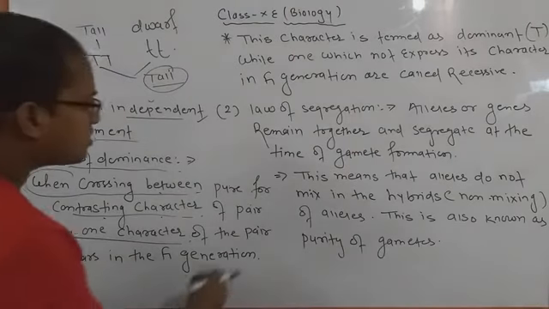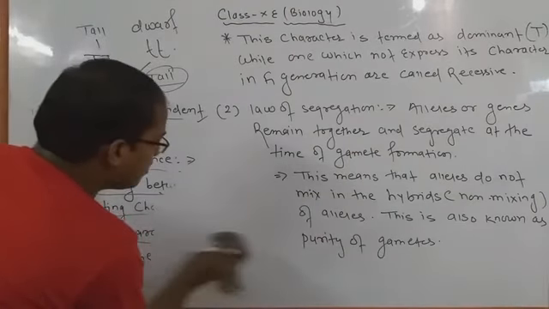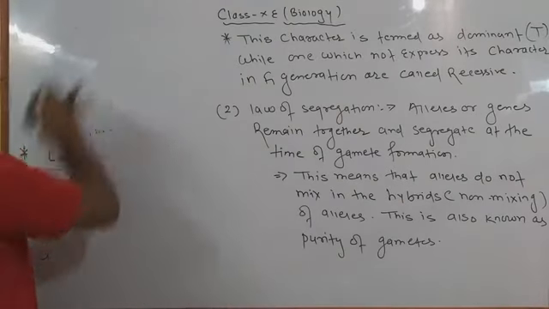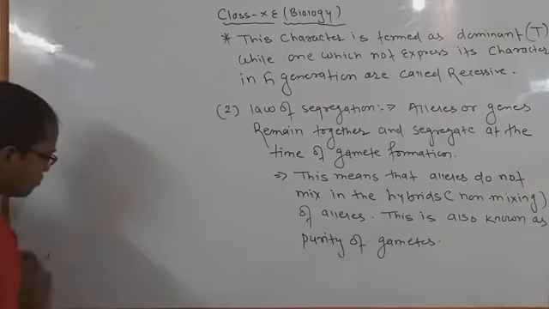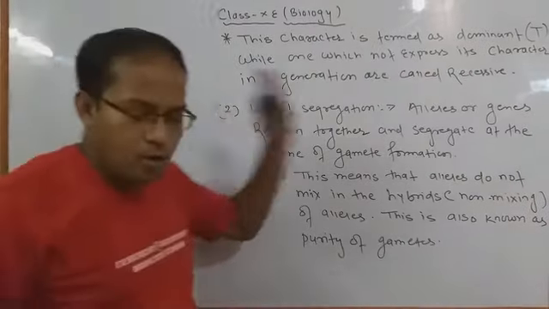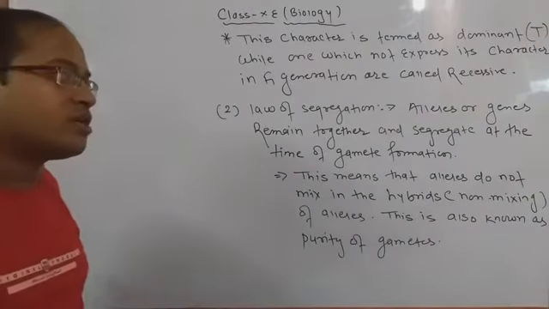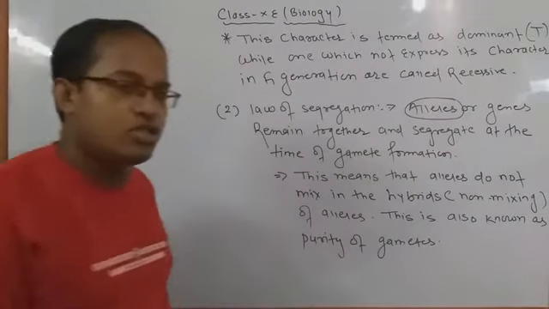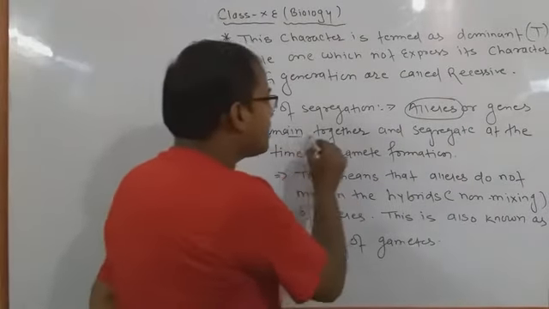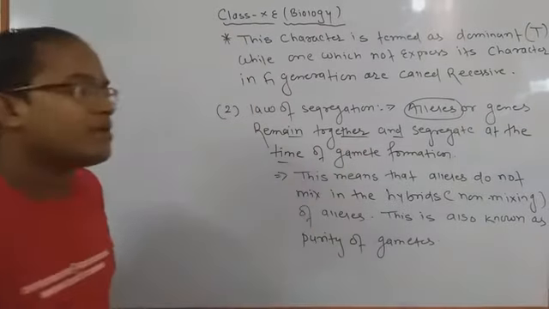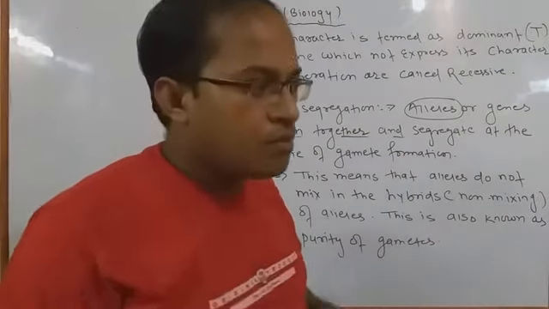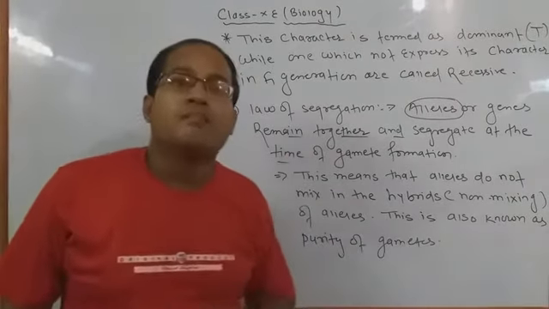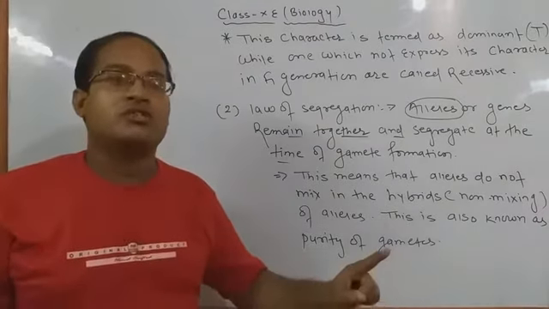Next we have to discuss the second, more interesting law from Mendel's experiment. In this experiment we see that Mendel's work is totally based on the proper segregation between two different types of traits. Why? Because the alleles, the genes of the characters, remain together and segregate at the time of gamete formation. When you make a gamete, the alleles will totally segregate, but the characters are not mixed in the hybrids.